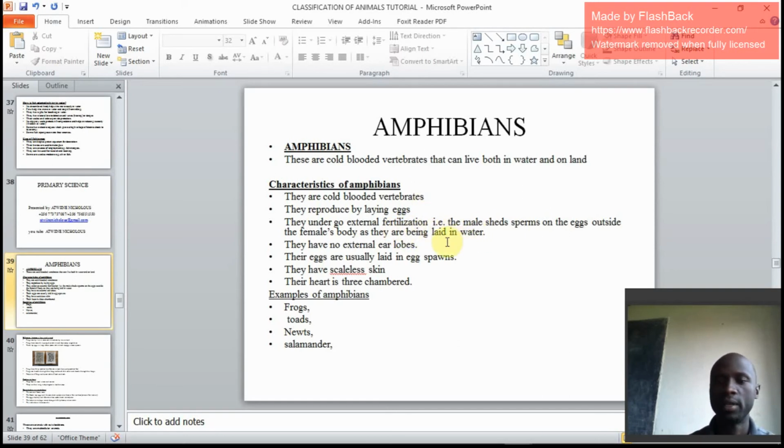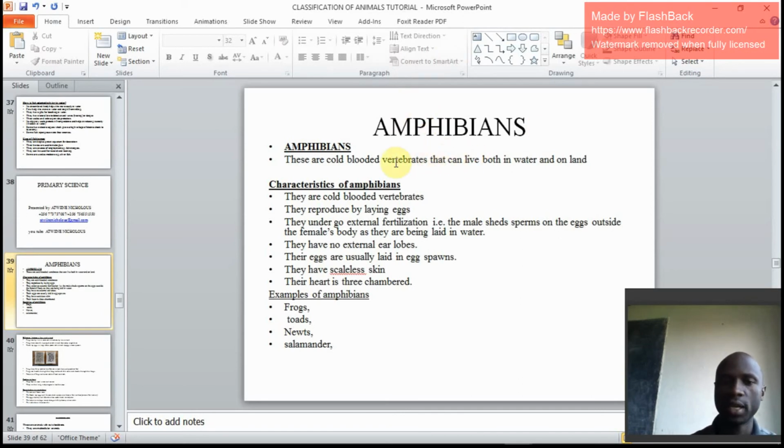in water. We saw mammals undergoing internal fertilization. Birds have internal fertilization. We have seen fish going external fertilization. Amphibians also undergo external fertilization. But for reptiles, they undergo internal. Meaning they may ask, how are amphibians similar to fish?